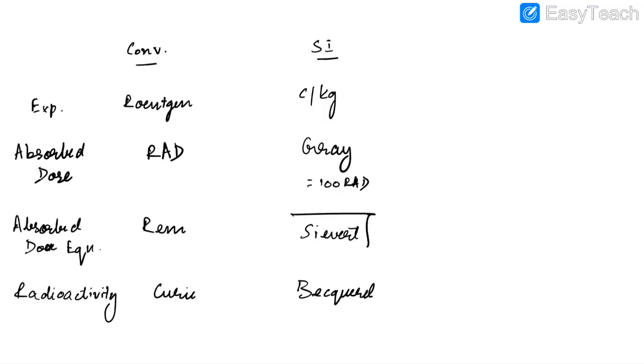Okay, this Sievert is important. So there are various permissive limits. In pregnancy, the absorbed dose equivalent should be less than 1 millisievert. For general public, the absorbed dose equivalent should be less than 1 millisievert per year. Occupational absorbed dose equivalent should not exceed 20 millisievert per year.